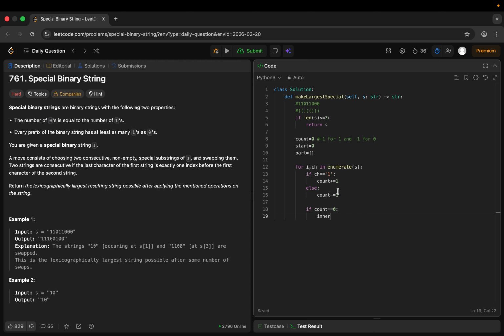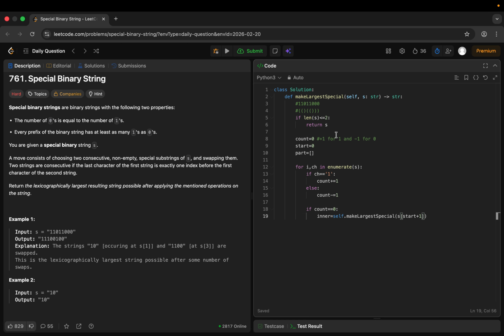Suppose this was the whole balanced string. In the inner one we will not consider the first and the last character, we will only consider the inner part. For the inner part we will call this function recursively, self dot make largest special, and we will pass the string starting from start + 1.